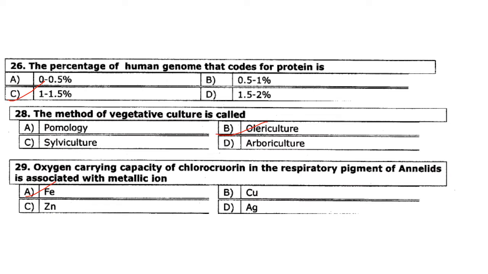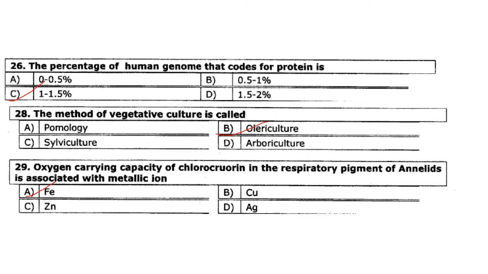Then next one. The percentage of human genome that codes for protein is 1 to 1.5%. The rest is non-coding RNA genes, regulatory DNA sequences, LINEs, SINEs, introns, and sequence for which as yet no function has been determined. The next one.